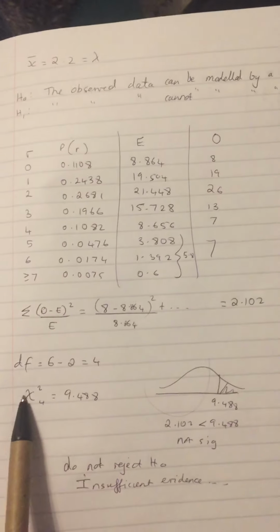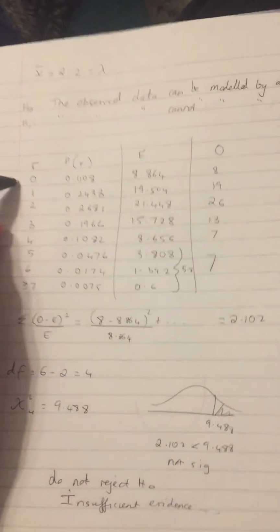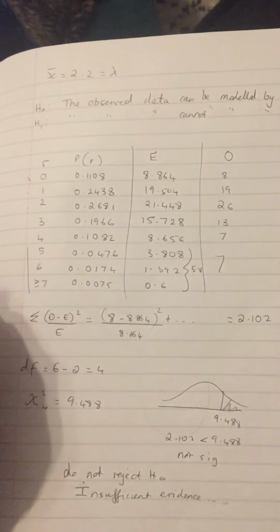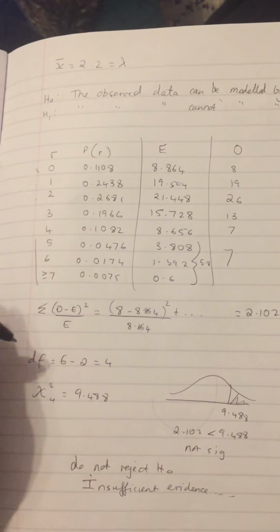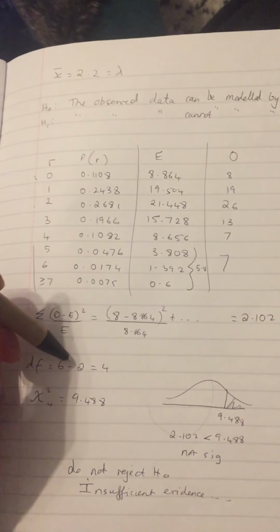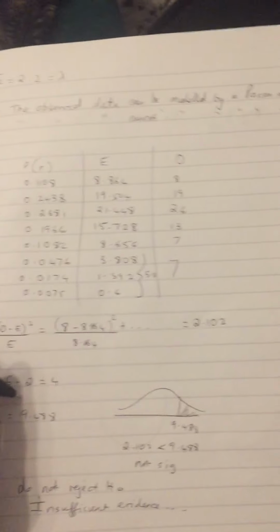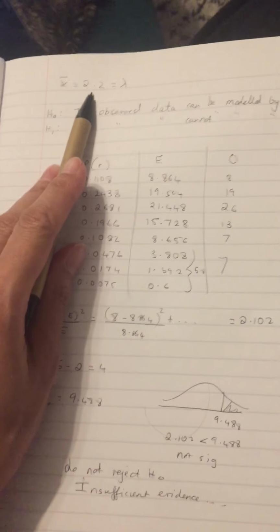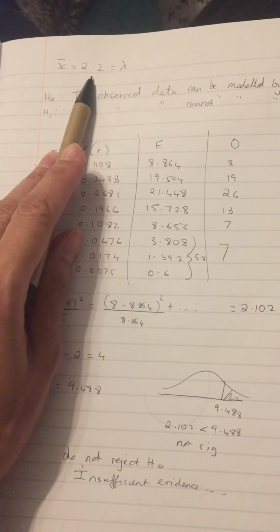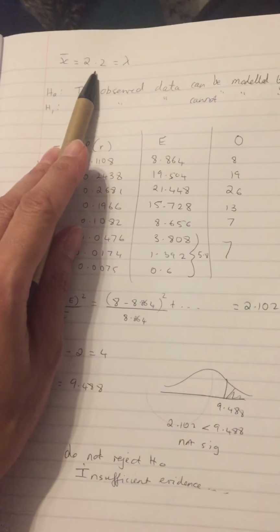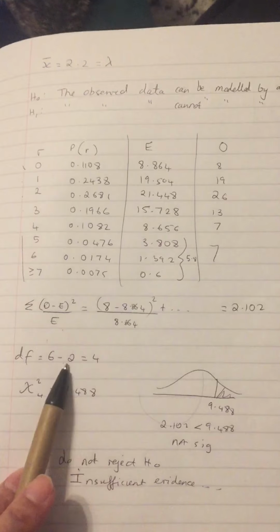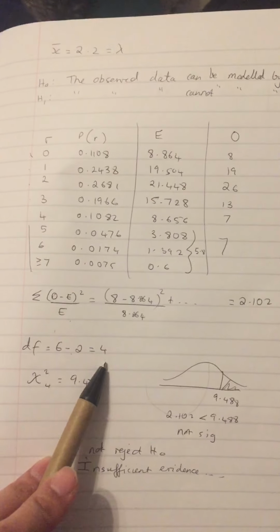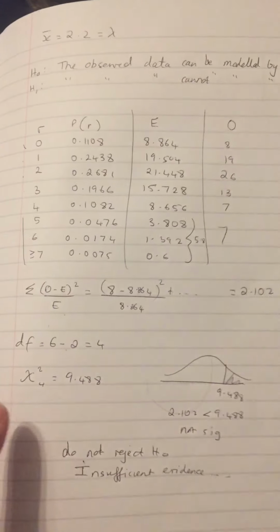Okay, now your degrees of freedom, we have got 1, 2, 3, 4, 5, 6, because I've combined them all, 6 boxes essentially. So 6, and I'm taking off 2. The reason why I'm taking off 2 rather than 1 is that I had to work out my mean there. So if you're having to calculate lambda, just like before we had to calculate p, if you have to calculate lambda, you don't take off 1, you take off 2, which gives me my degrees of freedom, which is 4. My significance level, I think, is 5%.